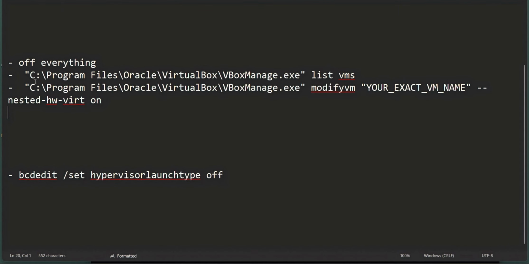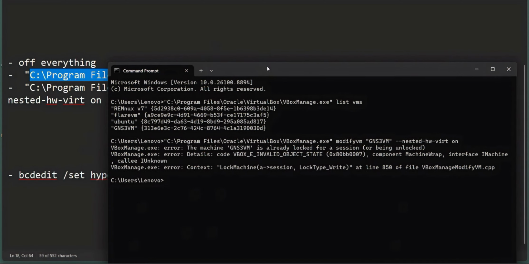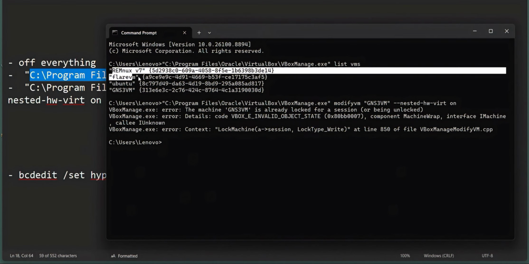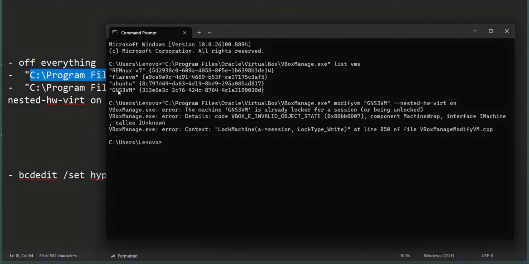I will also paste these commands in the description and you can directly copy from it. So first of all, you have to paste this command. This will list all your VMs in VirtualBox. Here you can see my VMs. So here you can see GNS3 VM. So this is available. The name is very important. You have to copy it,